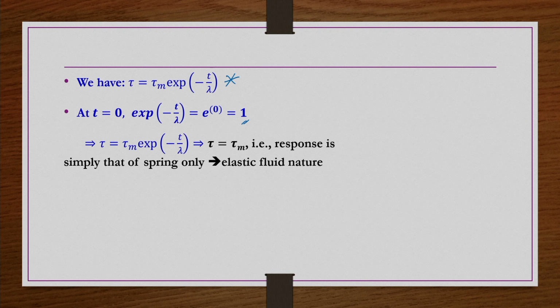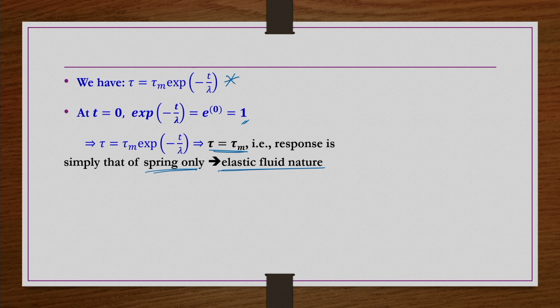That means tau is equal to tau m, that is, the response is simply that of the spring alone, only the elastic nature is showing, because t by lambda can be 0 for two cases: when t is equal to 0 or when lambda is equal to infinity. So, lambda infinity means purely elastic behavior.